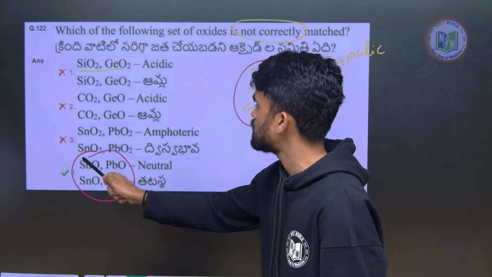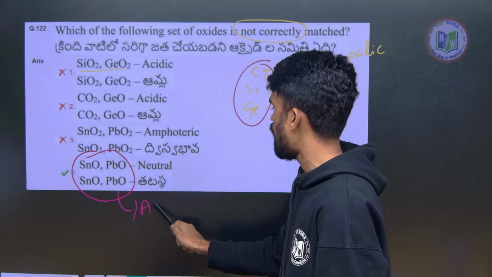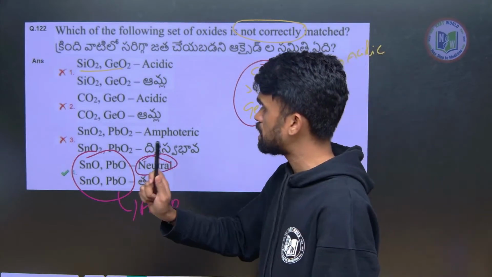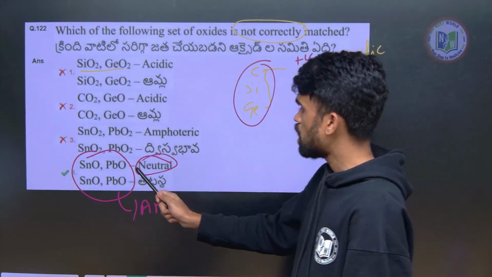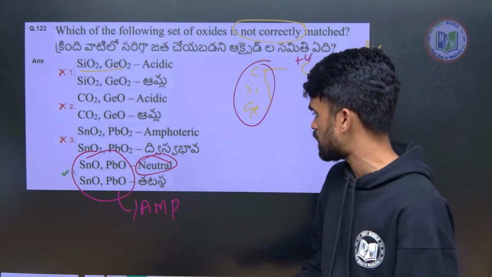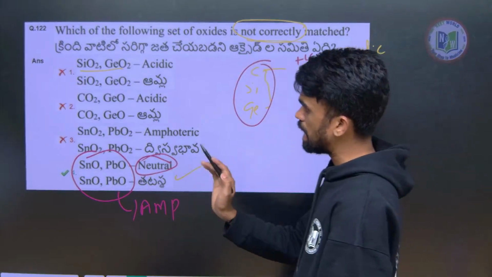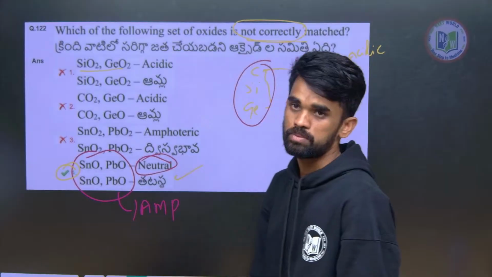For this, these oxides are amphoteric, but they have mentioned it as neutral. So which option is incorrectly matched? That is option number 4, which you have to choose. Because they are asking for not correctly matched or incorrectly matched, it is the 4th option, that's it.